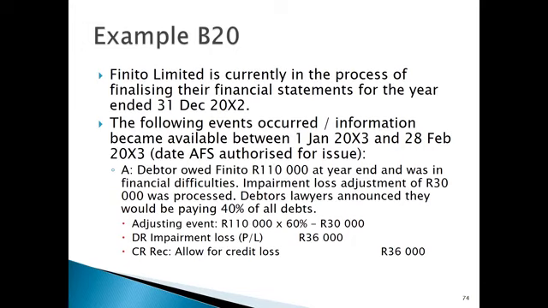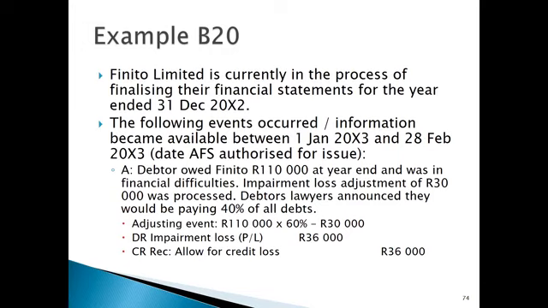So the first scenario, scenario A, is where a debtor owed Finito 110,000 Rand at year end, and they were in financial difficulties. An impairment loss adjustment of 30,000 Rand was processed, and the debtor's lawyers announced they would be paying 40% of all the debts. Now that the lawyers have announced that they would be paying 40% of their debts, we now know that the impairment loss adjustment that we processed of 30,000 Rand actually wasn't adequate. So this is in fact an adjusting event.